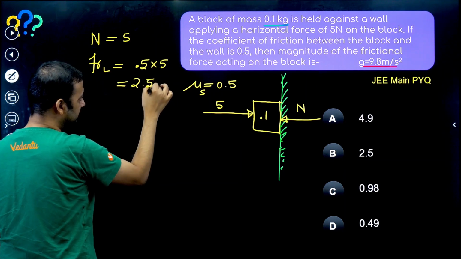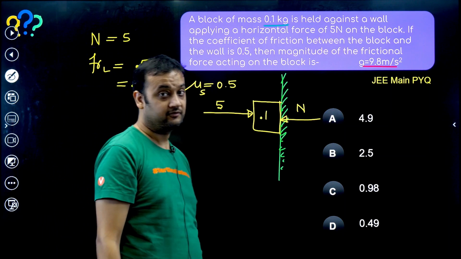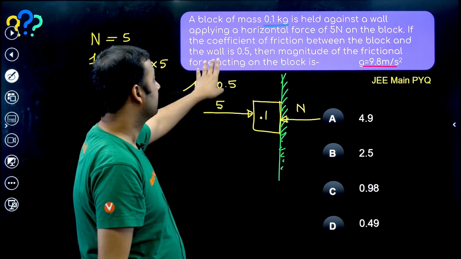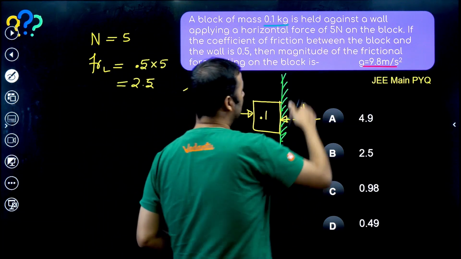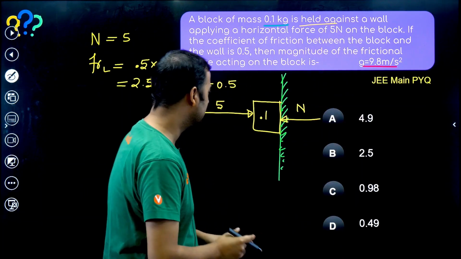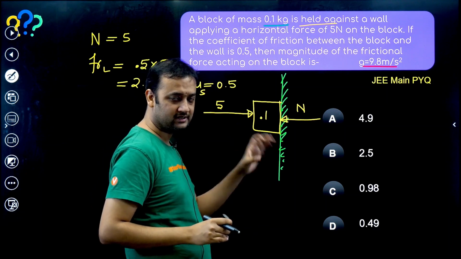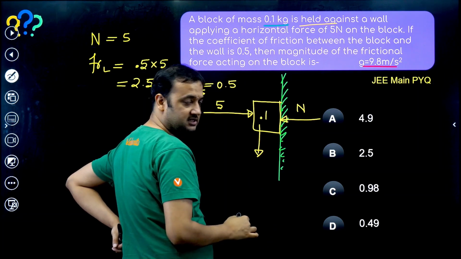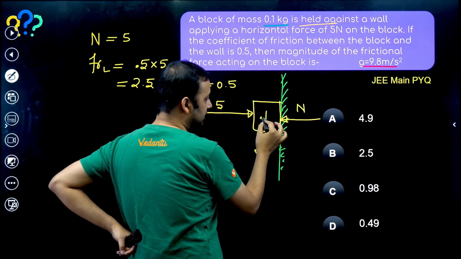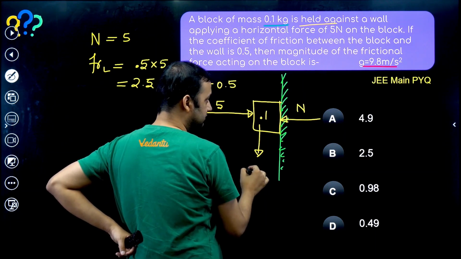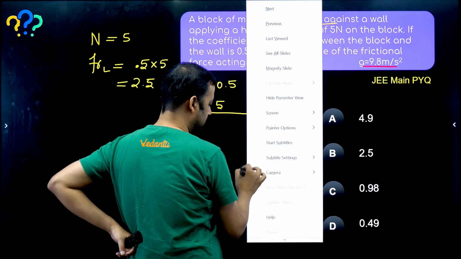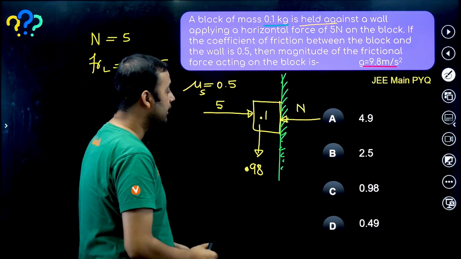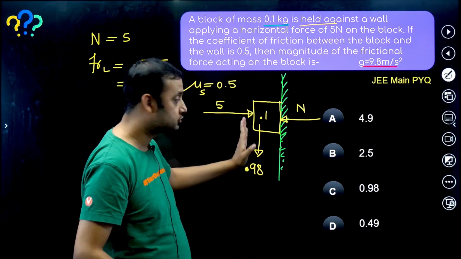But is this the value of the friction? We are not asked the limiting friction, we are asked the static friction. Try to see the question: the block is held against the wall. That means you are pushing the block and the block is at rest. Now there is one more force acting in the downward direction, which is mg. So what is the value of mg? 0.1 into 9.8, so this becomes 0.98 newtons. This is the value of mg. So if the block is not slipping down, who is stopping it?